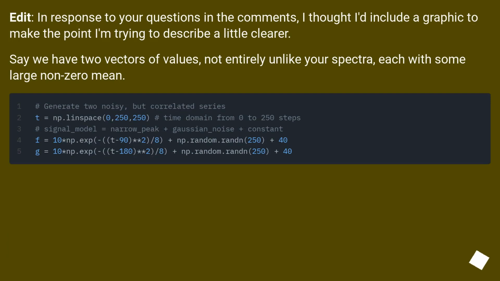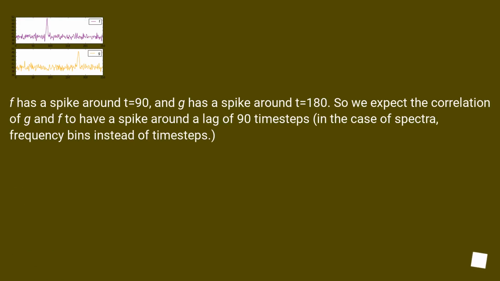Edit. In response to your questions in the comments, I thought I'd include a graphic to make the point I'm trying to describe a little clearer. Say we have two vectors of values, not entirely unlike your spectra, each with some large non-zero mean. F has a spike around t equals 90, and G has a spike around t equals 180. So we expect the correlation of G and F to have a spike around a lag of 90 time steps. In the case of spectra, frequency bins instead of time steps.